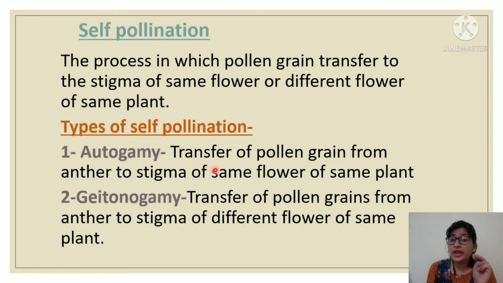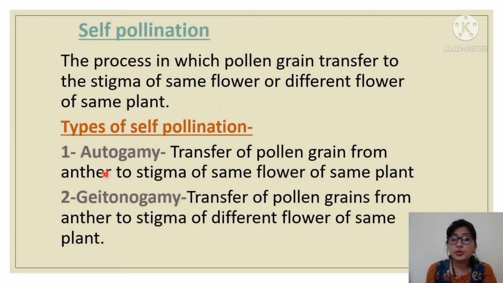Autogamy means when the pollen grain is transferred from anther to stigma of the same flower of the same plant, that self-pollination is known as autogamy. That means the plant will be one, but within one flower, transfer of pollen grain to stigma will occur.